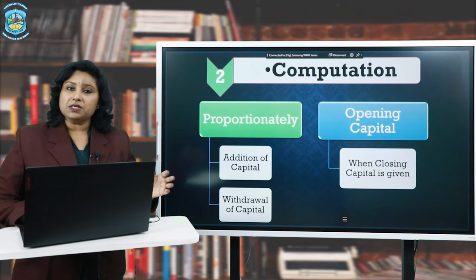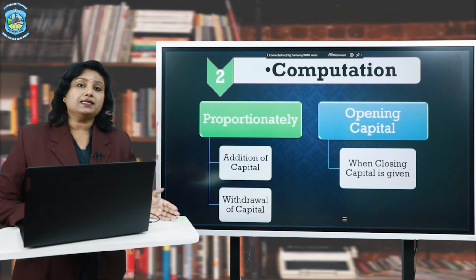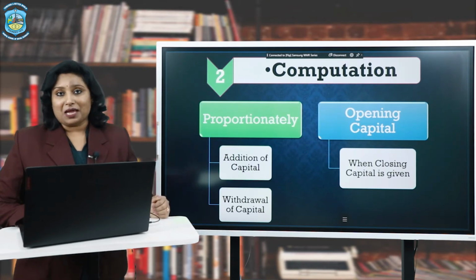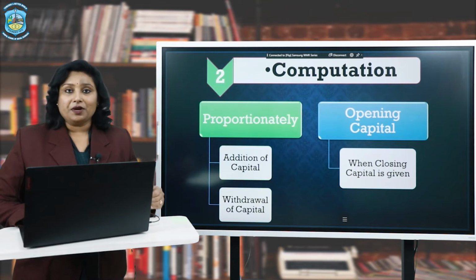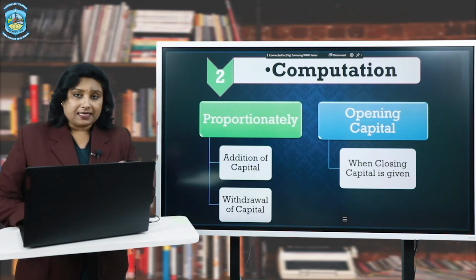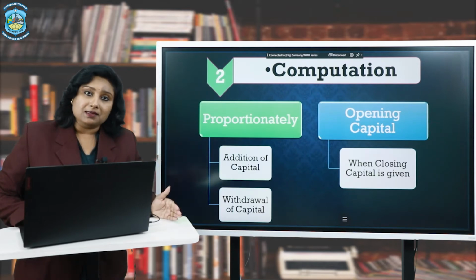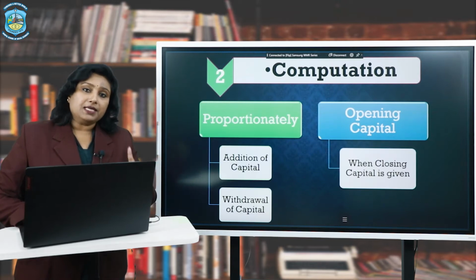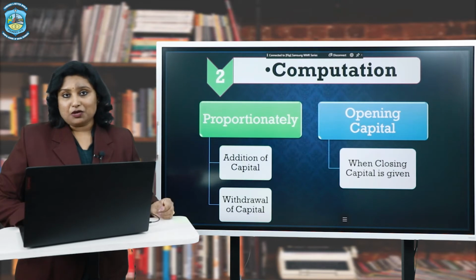Now, if they are reducing the capital, that means the interest on capital shall be calculated on the reduced amount. Therefore, we mean to say that interest is equitably distributed over the months in a year, so it is necessary to calculate it month-wise on the outstanding amount of capital.